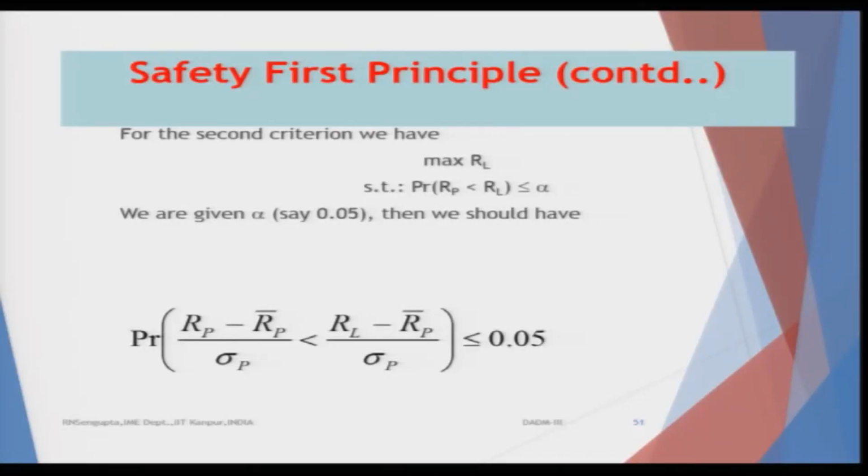So, if I put alpha as 0.05, then we should have the values as shown here: (R_p minus R_p bar) by sigma_p is less than or equal to (R_L minus R_p bar) divided by sigma_p. That will give you the bound based on which you can do the shifting of R_L.